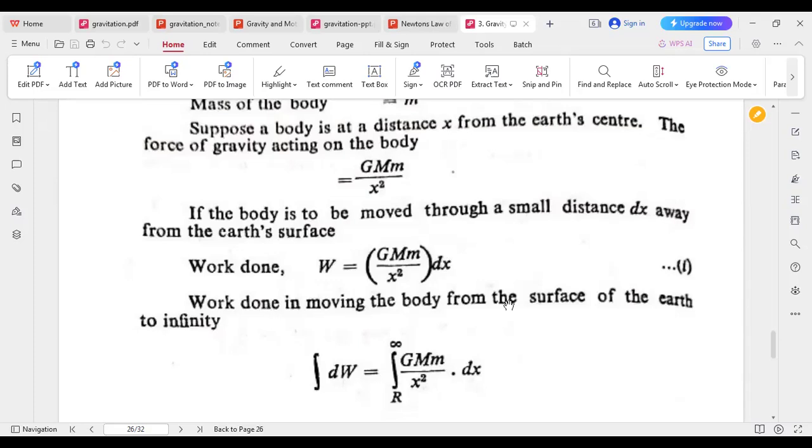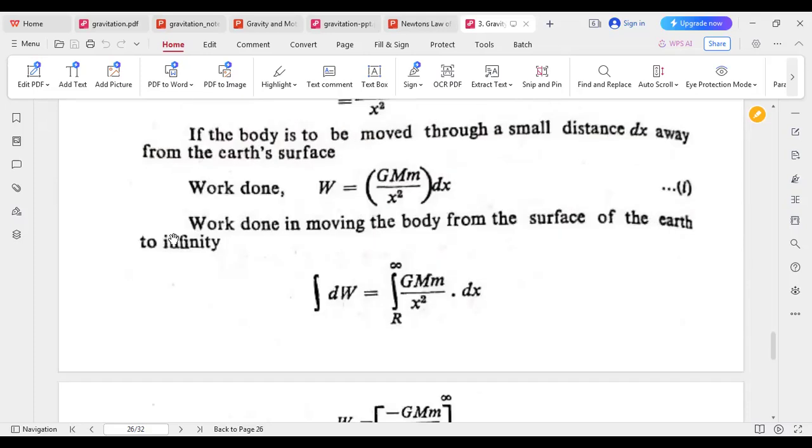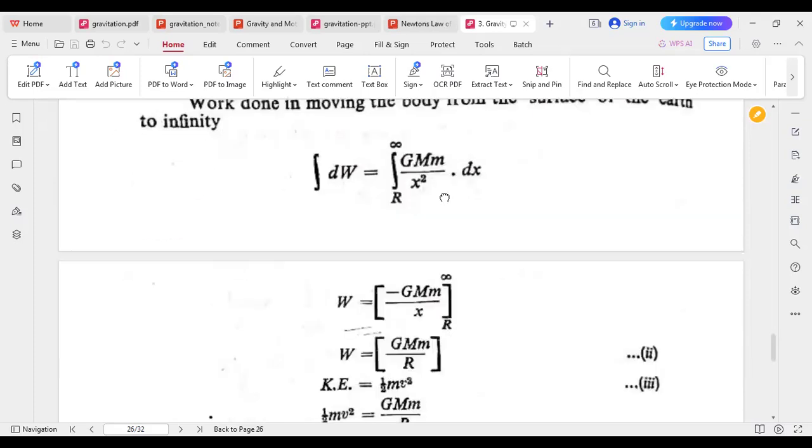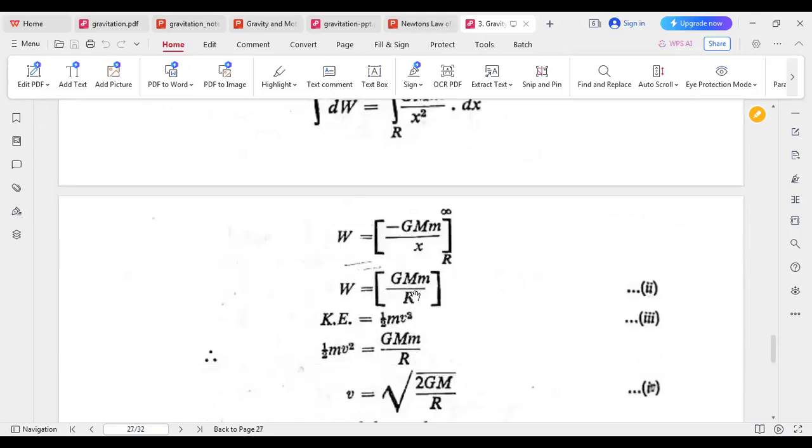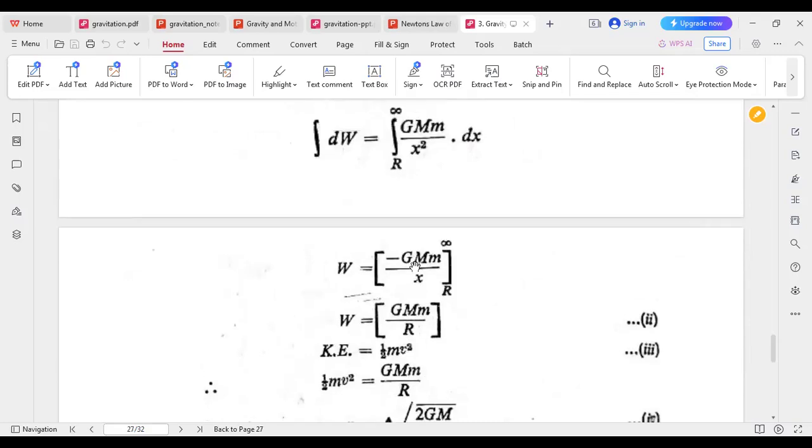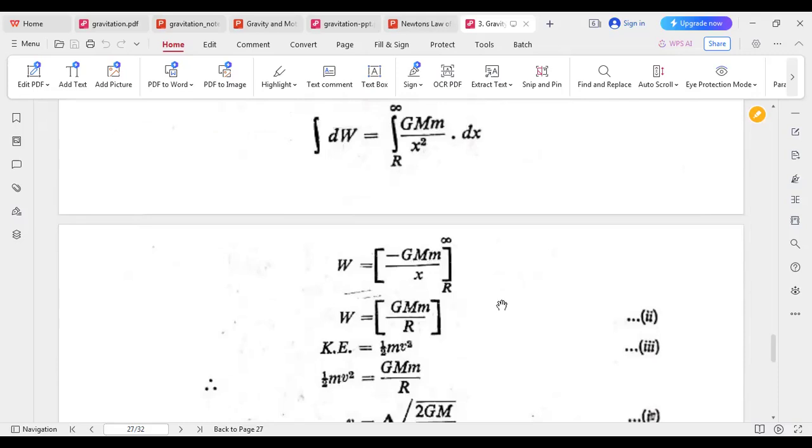So work done in moving a body from the surface of the Earth to infinity. That means from the surface, the radius of the Earth will be R, and up to infinity. We have to integrate from R to infinity. This is equation 1. So just integrating, we get the whole work done, that is GMm by R, because something by infinity equals 0. So this is actually the 1 by x square formula, minus 1 by x integration formula.